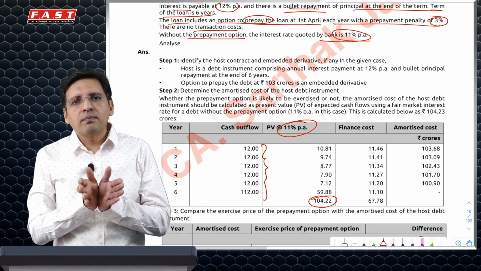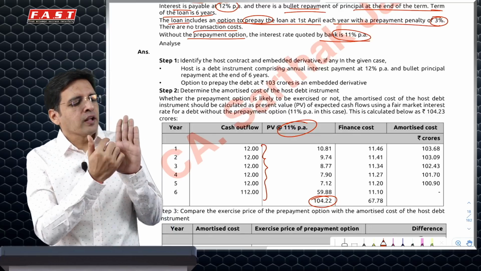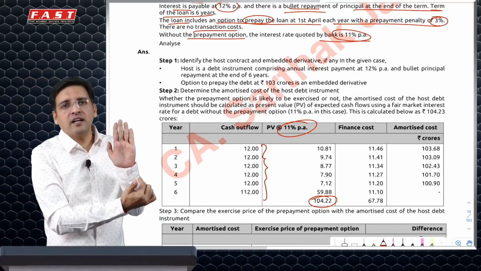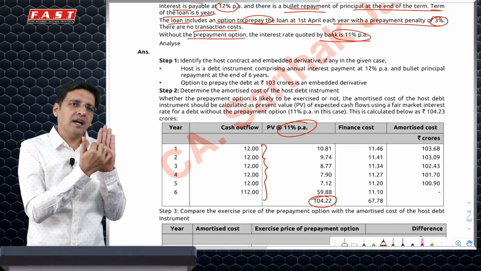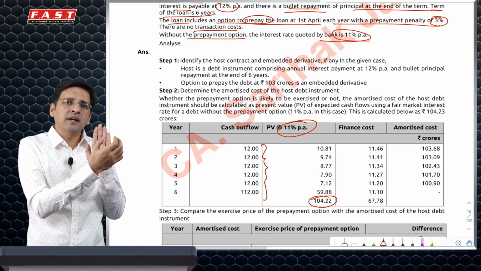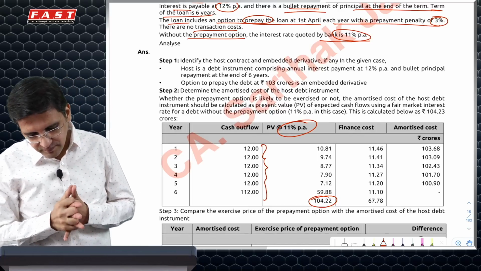If split accounting applies on day 0, I would do an accounting wherein I would say loan taken: I'll debit bank by 100, but I'll credit my financial liability by 104.22, which is the fair value at 11%, and I'll debit derivative financial asset by 4.22, which is the option premium calculated using this fair value logic.